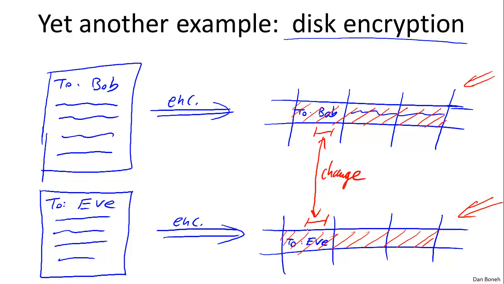Okay, so in fact, because of this, it's usually a bad idea to use stream ciphers for disk encryption. Essentially, this is another example of a two-time pad attack because the same pad is used to encrypt two different messages. They happen to be very similar, but nevertheless, these are two different messages, and the attacker can learn what the change was. In fact, he might even be able to learn what the actual changed words were as a result of this. So the lesson here is that we generally need to do something different for disk encryption. We'll talk about what to do for disk encryption in a later segment, but essentially the one-time pad is generally not a good idea for encrypting blocks on disk.